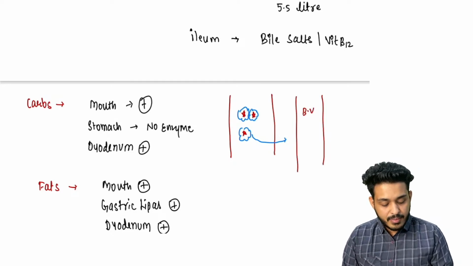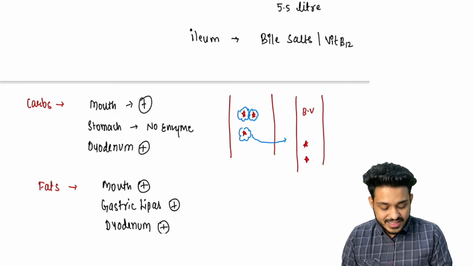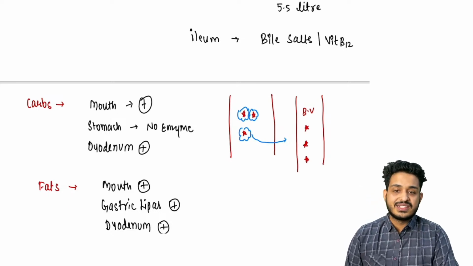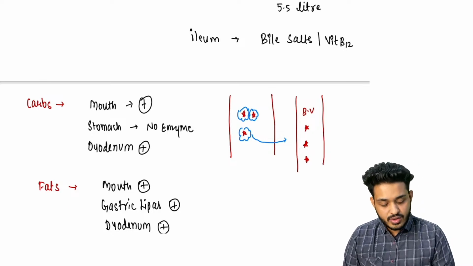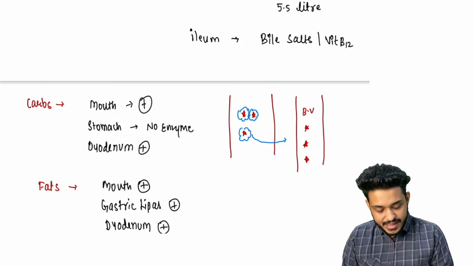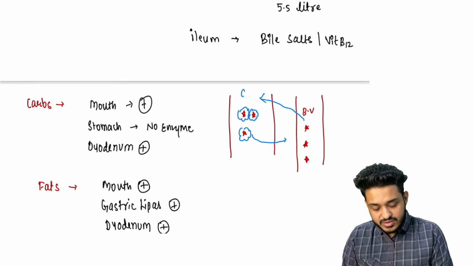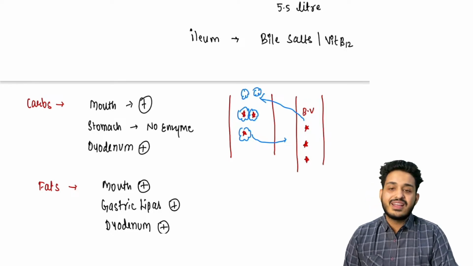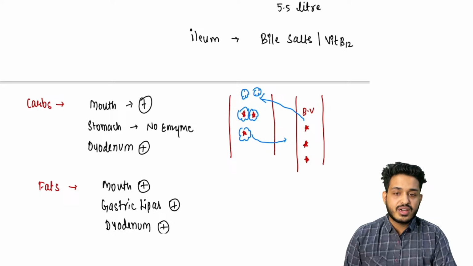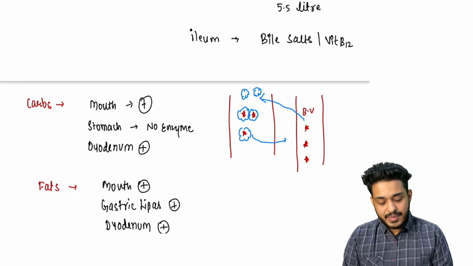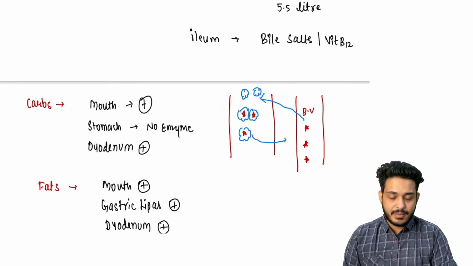Now what is going to happen? This bile is going to drop all these fat particles into the blood vessel. Now these fat particles are going to come into the blood vessel, and this bile is going to come back into the blood, and this is what is enterohepatic circulation I'm talking about, right? This thing is happening at the level of ileum.